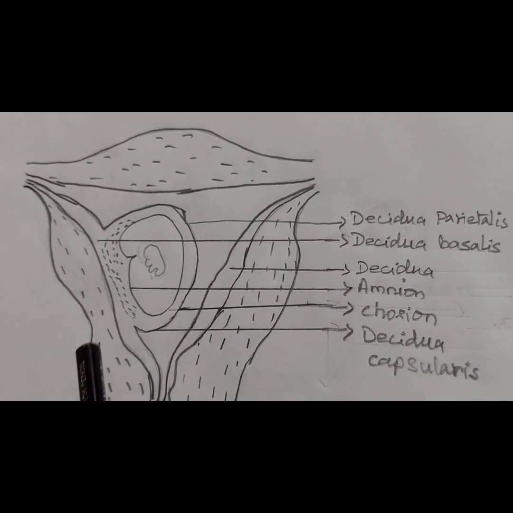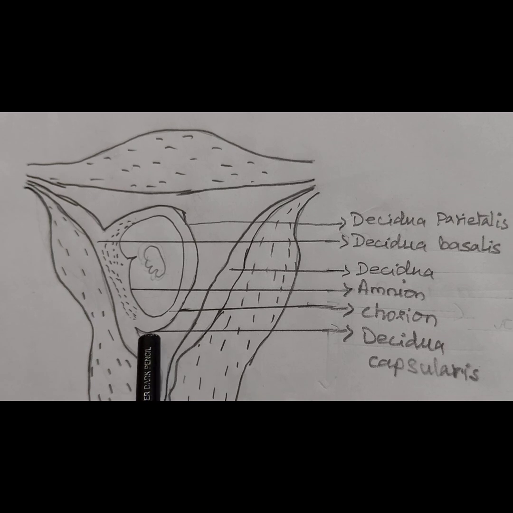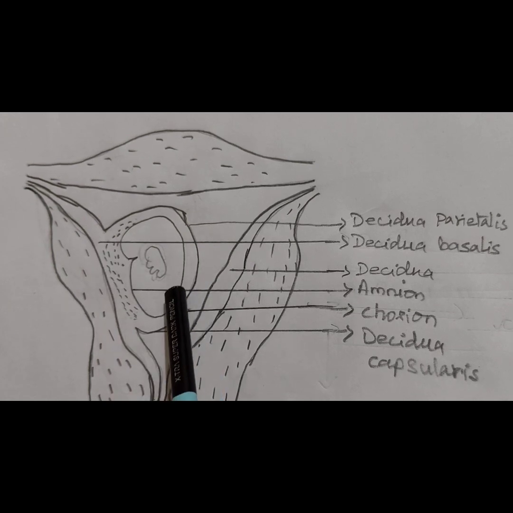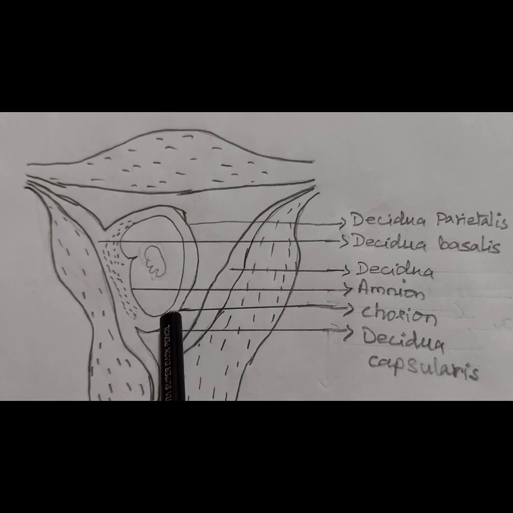If you look at this diagram, this is the decidua capsularis, this is the amnion, and this is the chorion. This layer is the chorion, the outer layer. The inner layer is the amnion, and next to it is the decidua.